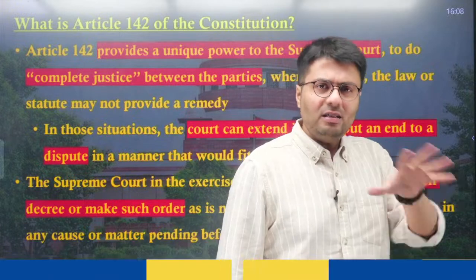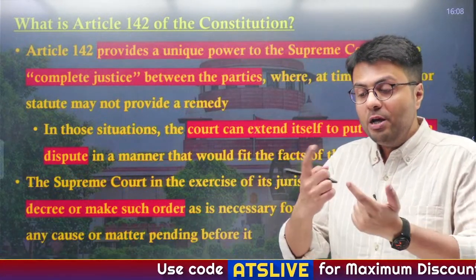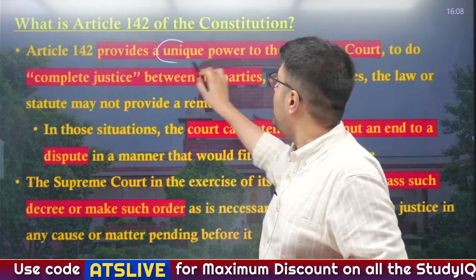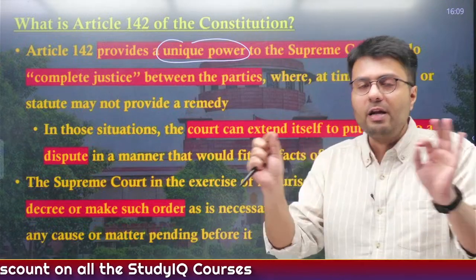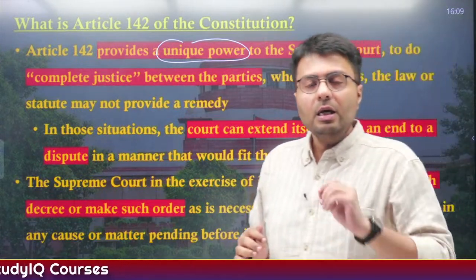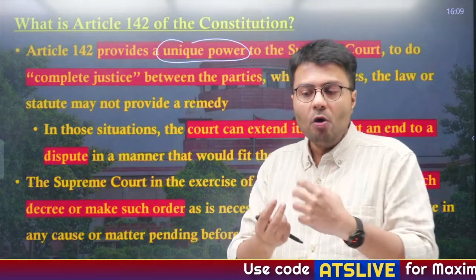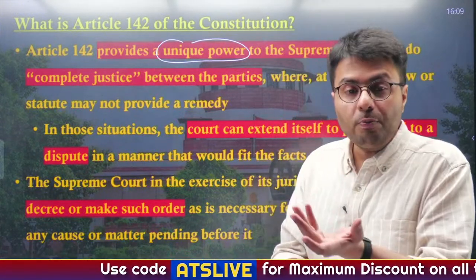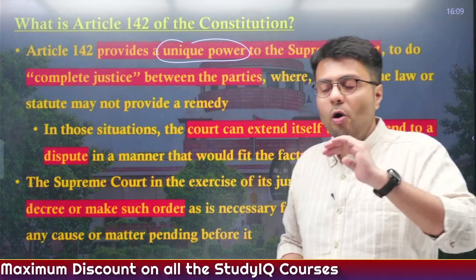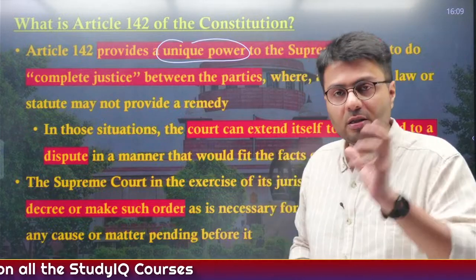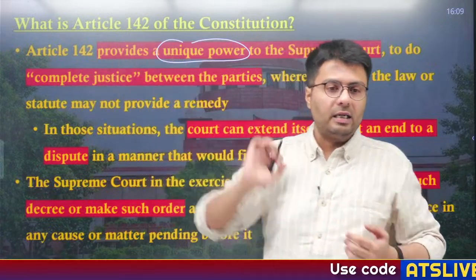Now, in this regard, let us understand what Article 142 is. If you read Article 142, you'll judge from the text that it is a unique power provided to the Supreme Court of India to ensure that complete justice happens whenever there is a dispute between two parties. There might be a scenario when there is no particular law to regulate or to highlight how the dispute will be solved. In that case, there is a legal void. So to not allow this legal void to cause injustice, the Supreme Court ensures that it is filled with its own intervention under Article 142.